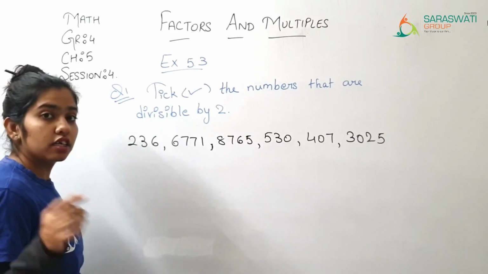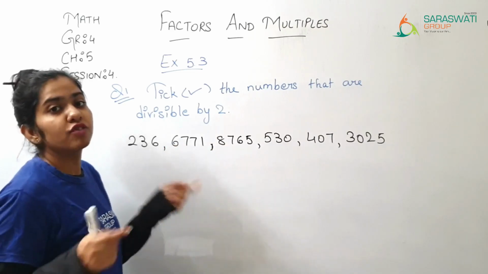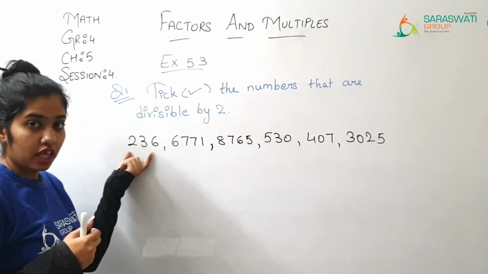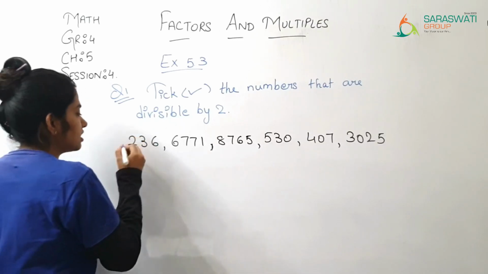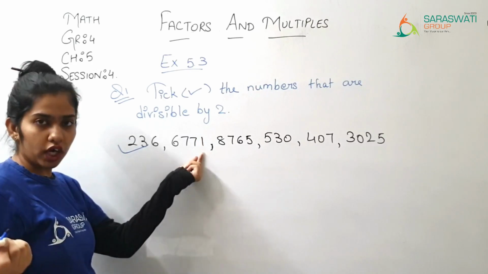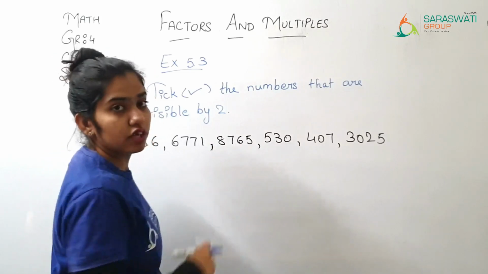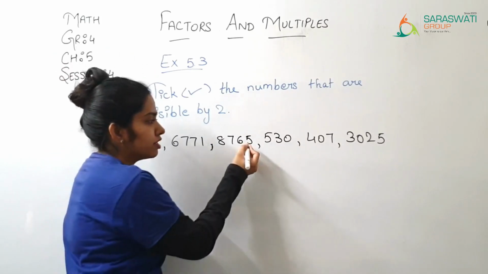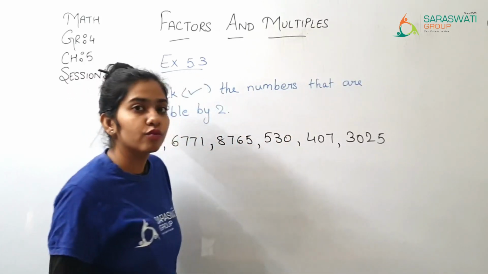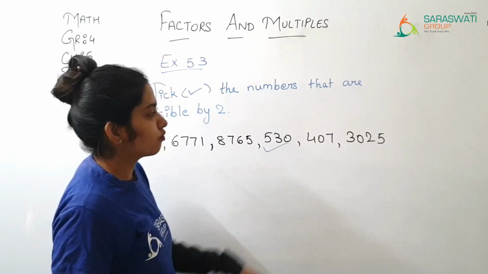We know that to check divisibility by 2, which digit should be at the ones place? 0, 2, 4, 6 and 8. So here 236, here it is 6. So yes, 236 is divisible by 2. So put it in. Then 6771. So no, this number is not divisible by 2. 8765, here it is 5. So this number is also not divisible by 2. Then 530, here it is 0. So yes, 530 is divisible by 2.